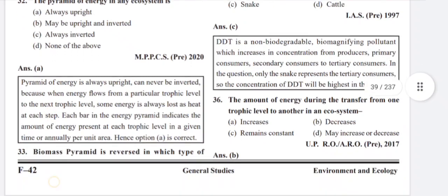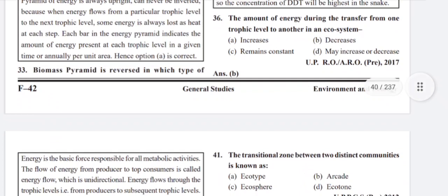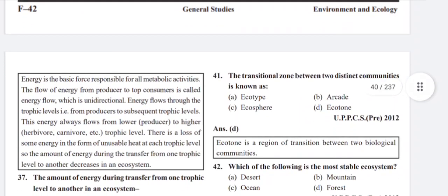The amount of energy during the transfer from one trophic level to another in an ecosystem decreases. Energy is the basic force responsible for all metabolic activities. The flow of energy from producer to top consumers is called energy flow, which is unidirectional. Energy flows through the trophic levels, that is, from producers to subsequent trophic levels. This energy always flows from lower producers to higher herbivore or carnivore, etc. trophic levels.